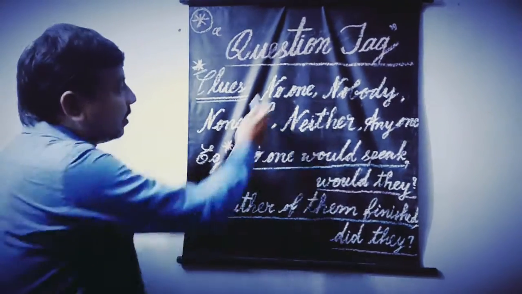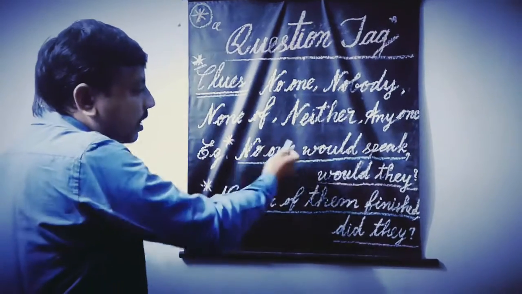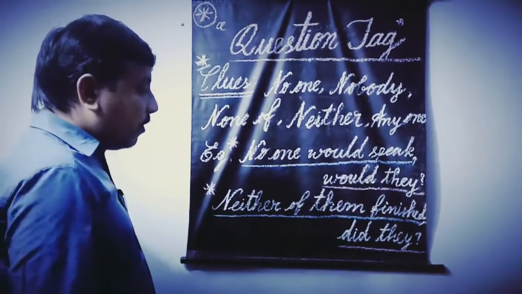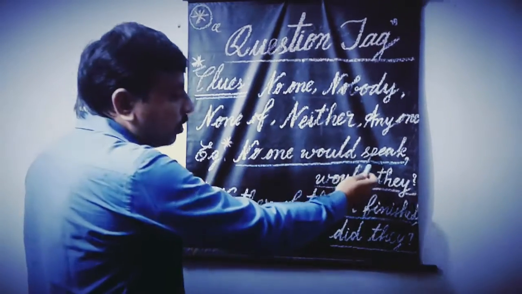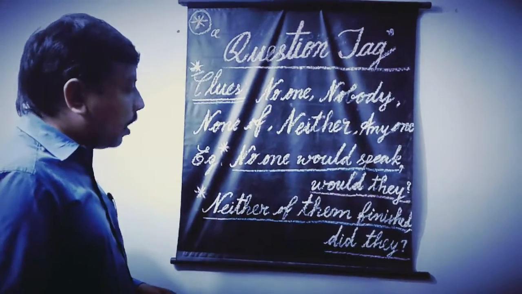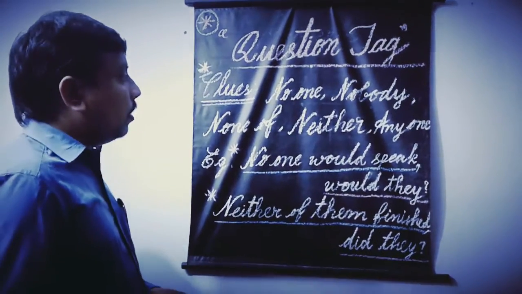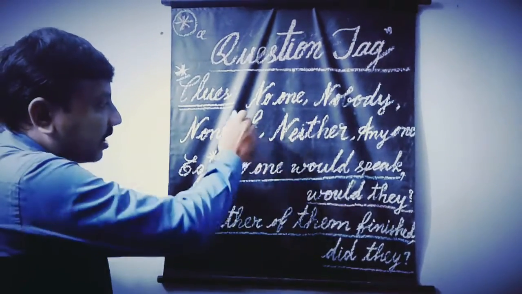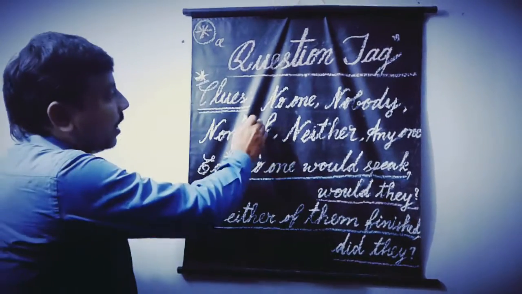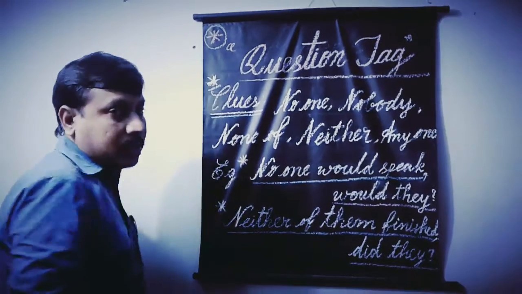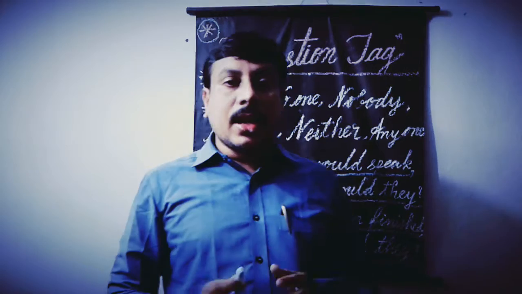So when we find these following words in the given statements as the subjects, we should use the pronoun they as the positive tag. This is the point that we have to remember while adding the question tag for the statements which contain no one, nobody, none of, neither, and anyone as the subjects. Okay? I hope you have understood this session very carefully.